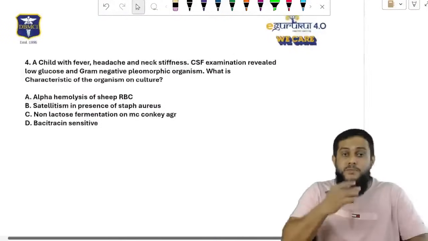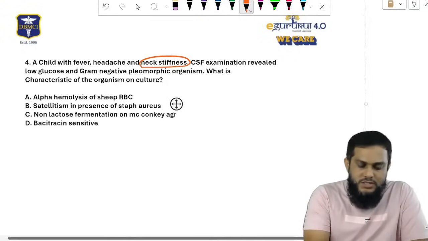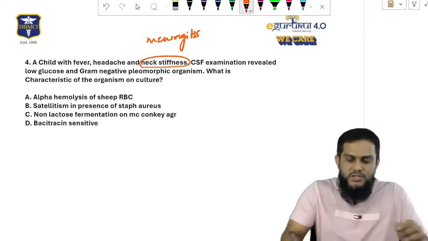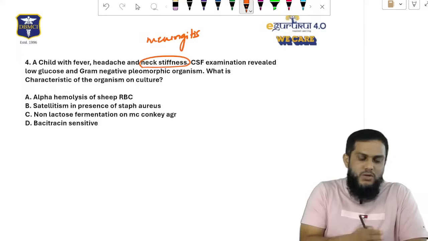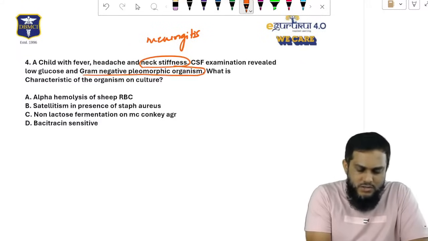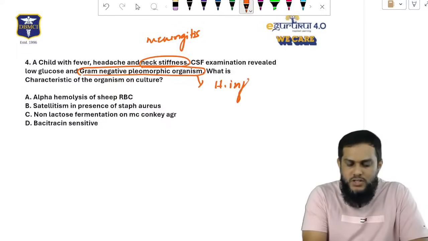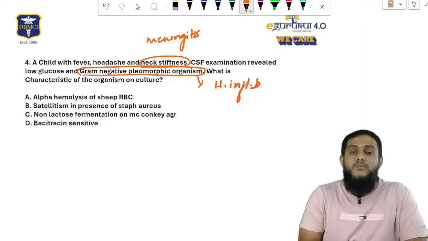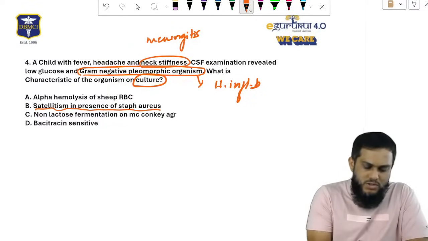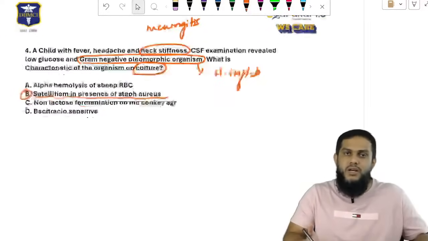Okay, now let's see the questions. A child with fever, headache, neck stiffness. Neck stiffness means the diagnosis is meningitis. CSF examination revealed low glucose and a gram-negative pleomorphic organism. Gram-negative pleomorphic organism means Haemophilus influenzae B. What is the characteristic of the organism on culture? Haemophilus on culture shows satellitism in the presence of Staph aureus. Very simple, direct, got the answer.